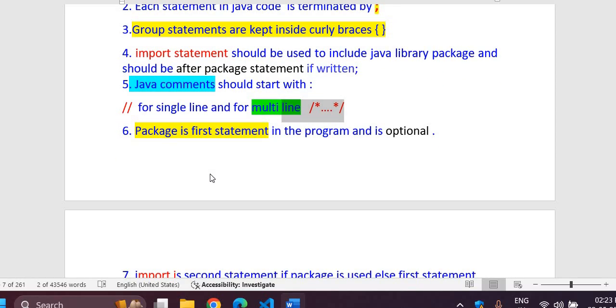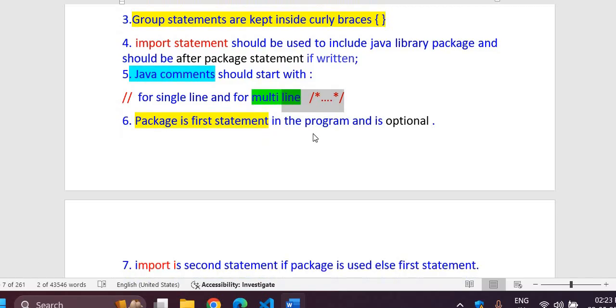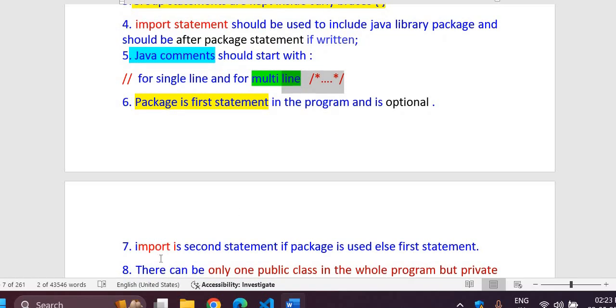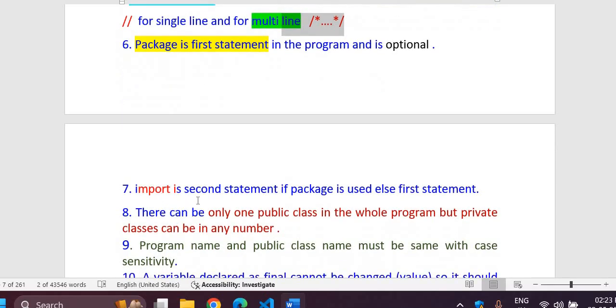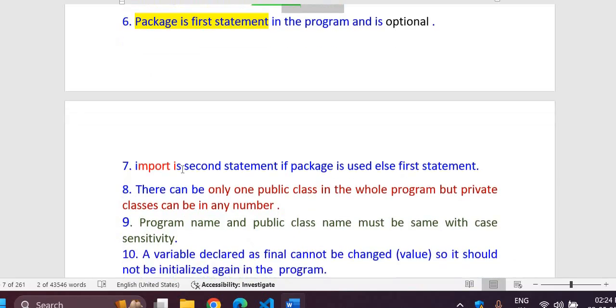Then after this, next comes out package. Package is the first statement in a Java program and is optional as well. If you want to give it, you can give it. If you are not giving, then import will become your first statement. Otherwise, import will be your second statement. So that you will have to keep in mind. Import will be after package only.